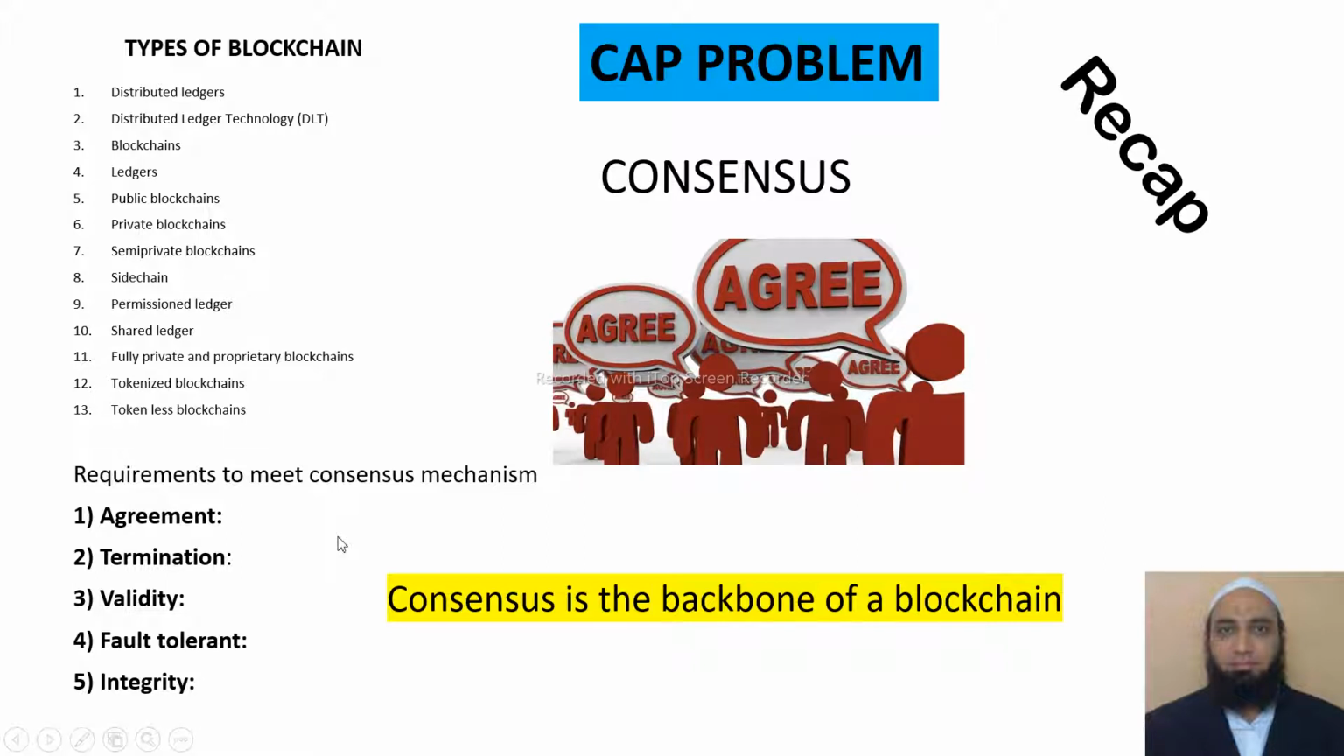We also studied the various requirements to meet the consensus mechanism. There is a particular mechanism by which we reach this consensus, and there are a few requirements which have to be met to come to a conclusion. That is, first is agreement, termination, validity, fault tolerance, and integrity. These are the five basic requirements to meet the consensus mechanism.